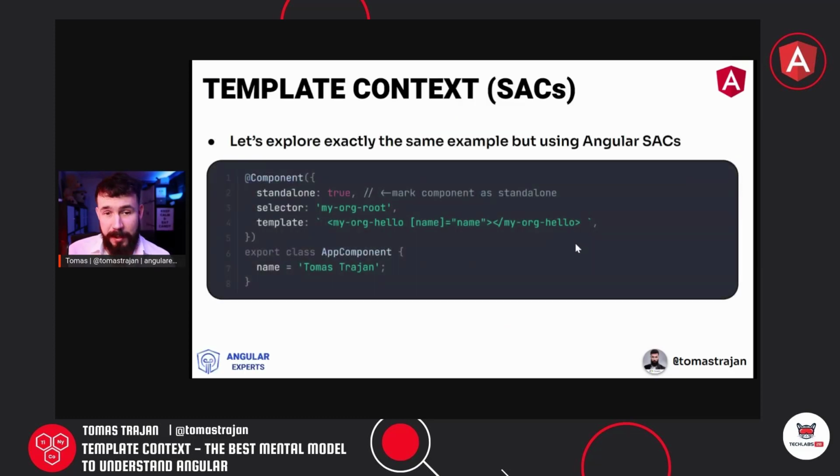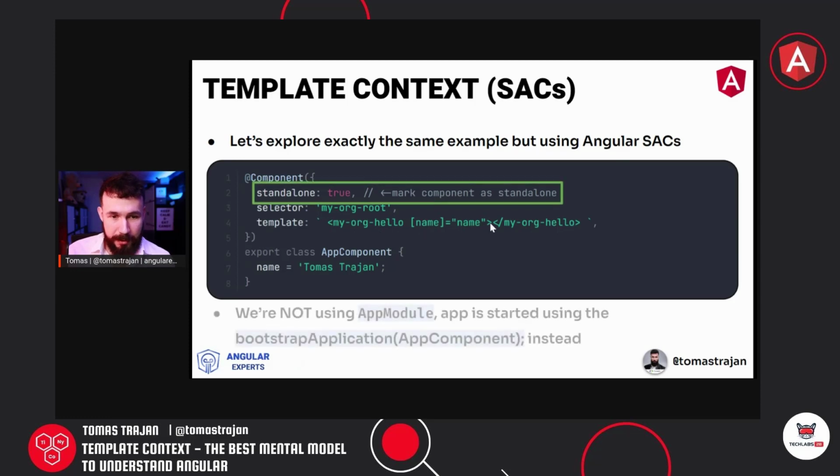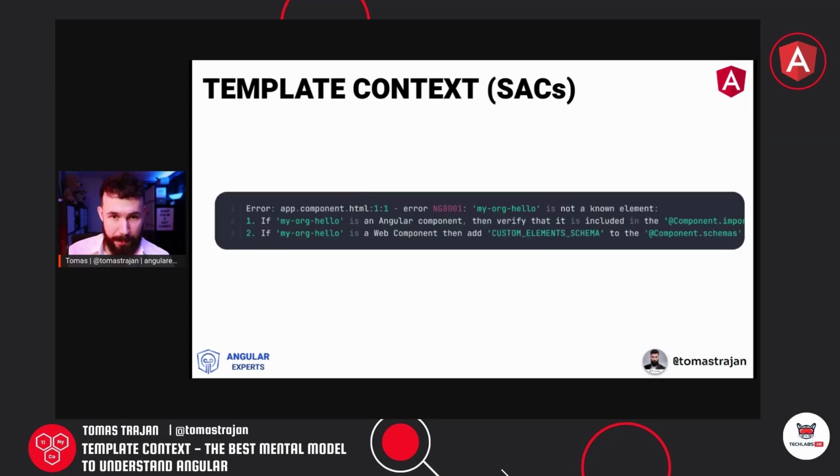So again, we have exactly the same example, the only difference being that this is now a standalone component. We have an application component which tries to use the My Organization Hello component in its template. Because this is a standalone component, we are not using an application module, but the application will be bootstrapped directly with the help of the standalone component itself.